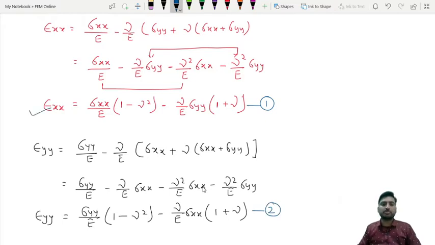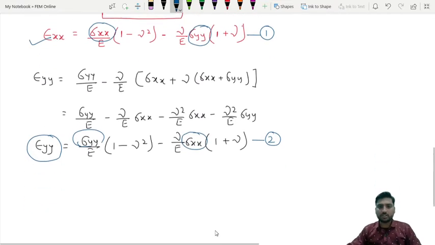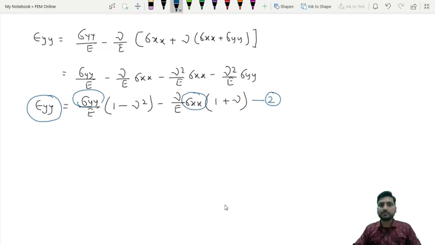You can see epsilon xx is now in terms of sigma xx and sigma yy only. There is no term of sigma zz. And epsilon yy also is in terms of sigma yy and sigma xx. There is no term of sigma zz, right? Now your third equation, what will it be? The third equation will be gamma xy equal to tau xy upon G.